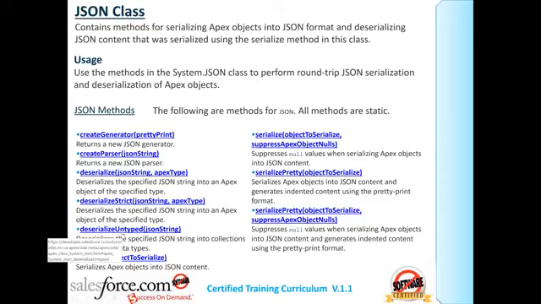Those who are taking notes, please take notes. Deserialization. What is deserialization? Conversion of JSON data to an object class is called deserialization.